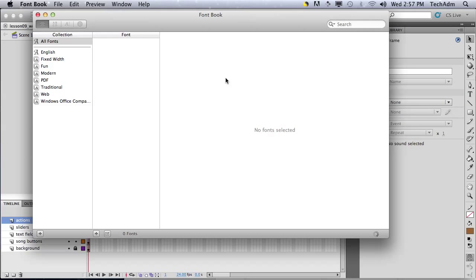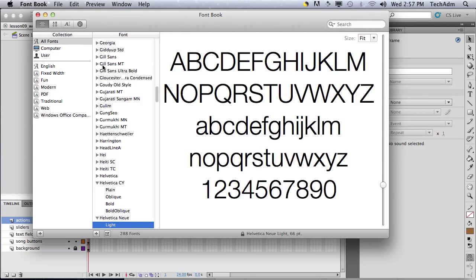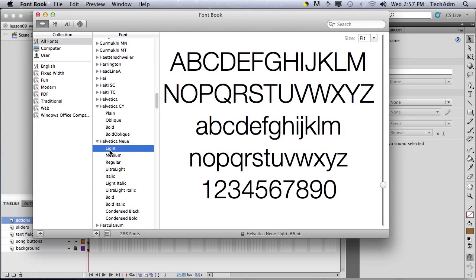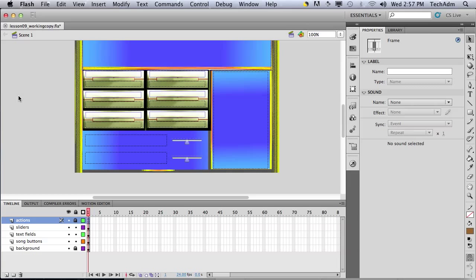Let me see if I can choose different fonts. For example, I want to choose Helvetica. Maybe we can choose Helvetica Neue Light. I want something like that.